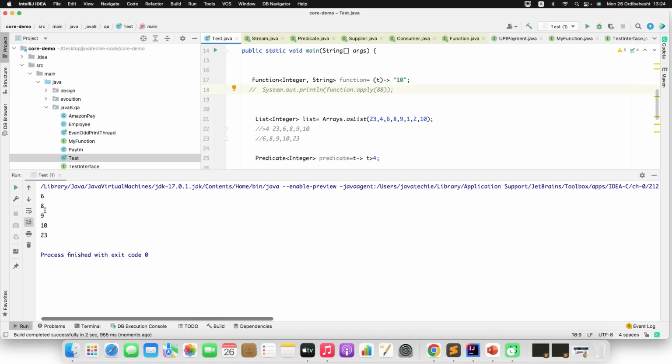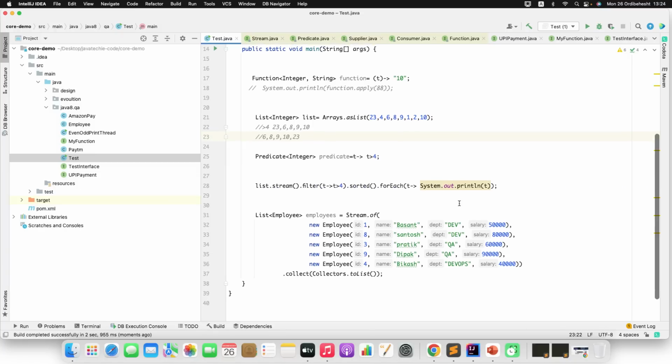Now you're getting 6, 8, 9, 10, 23. This is what we expected, right? Hope this is clear for you. Now let's move to the next one.